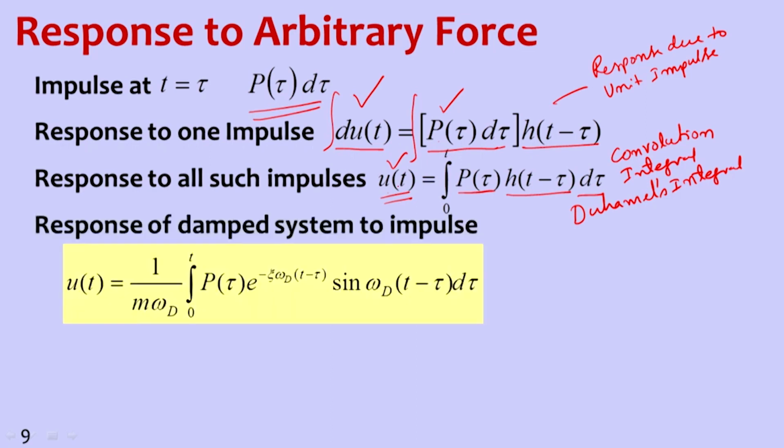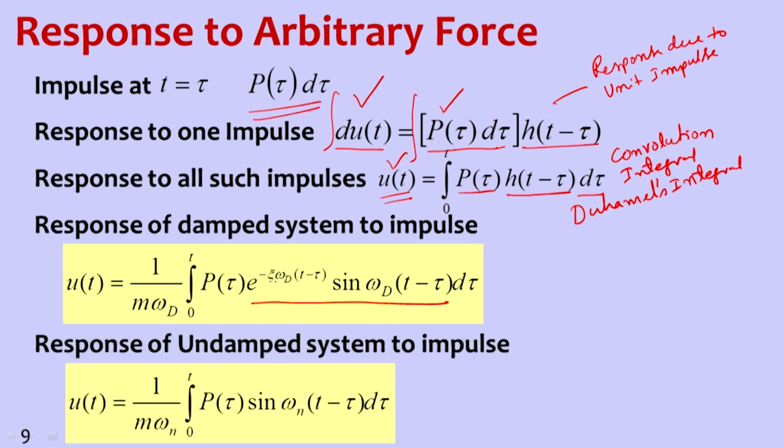Okay, so you can see this response of damped systems to impulse. Now if we substitute this h t minus tau d tau, this is for damped systems, and this is for undamped systems. So 1 by m omega d multiplied by e to the power of minus zeta omega d t minus tau, sin omega d t minus tau, is the response due to unit impulse.